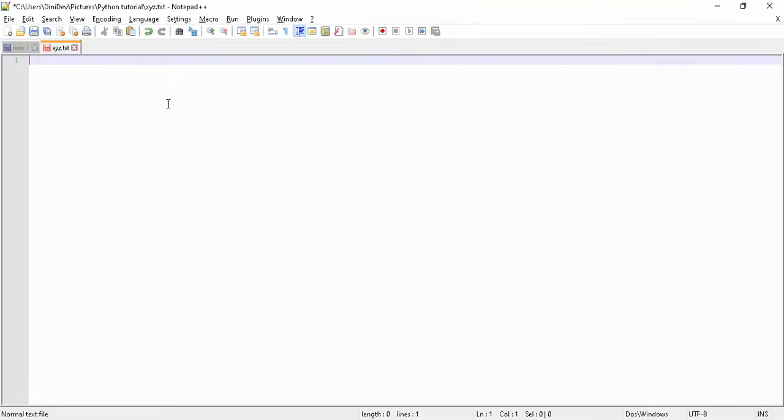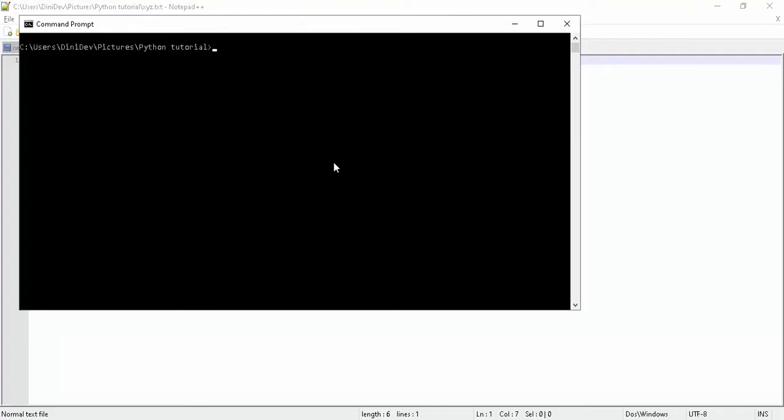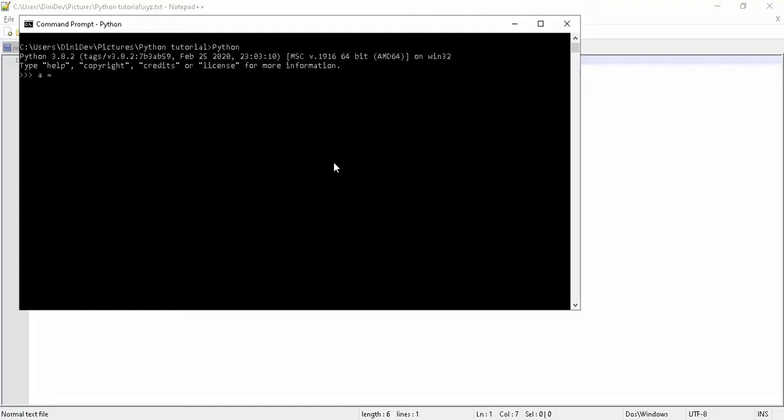Here I am mentioning a = 10. Now I will run it. Now we need to check which type of data it is.